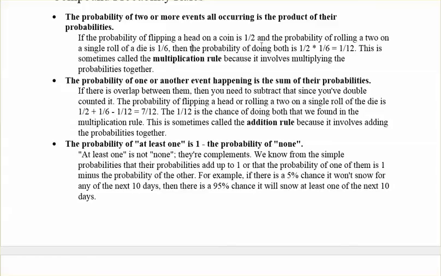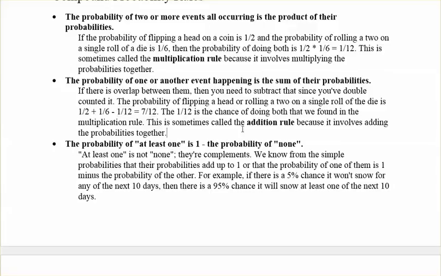So in our example before, to find the probability of flipping a head or rolling a 2, we take 1/2 plus 1/6, because we're adding, but then we have to subtract the 1/12. Remember, that 1/12 is the chance of doing both. So we add the two probabilities, subtract the 1/12, which is them happening together, because that's the overlap, and we get 7/12.